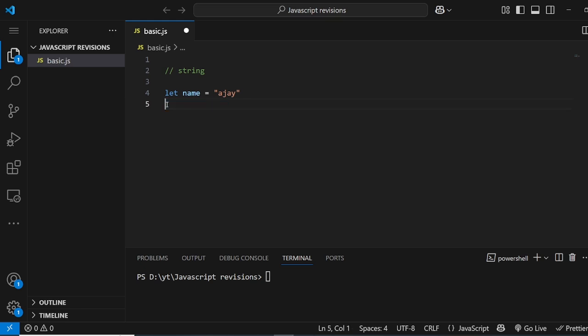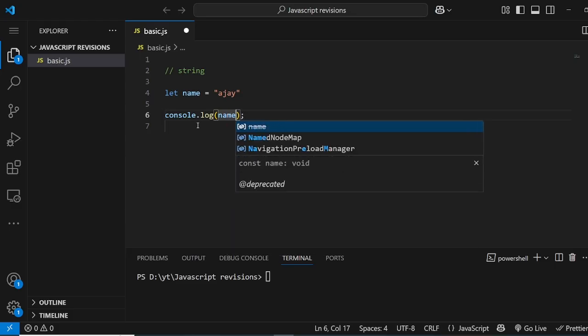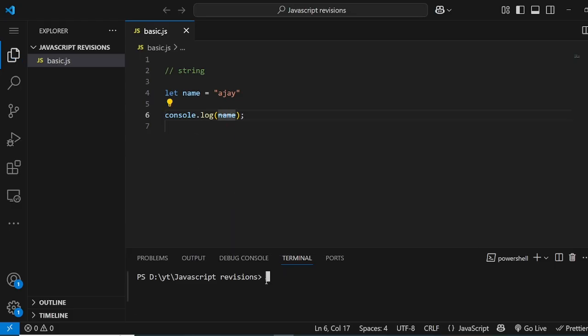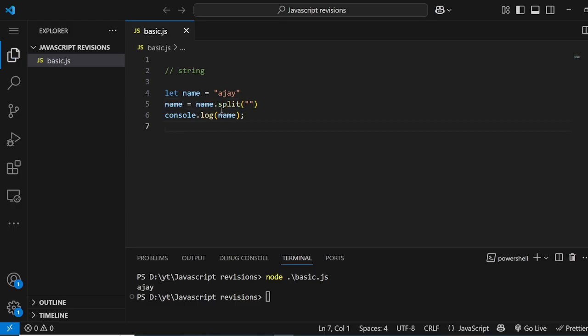And there are certain methods. The first method is split. Basically, what it does is, currently if I log name, there's Ajay. But if I do name = name.split(""), it will split and build an array of each character. So let's see in action. As you can see, it made an array, comma separated. So it's a very famous method. In strings we do that, and then we update something, and then we rearrange it.